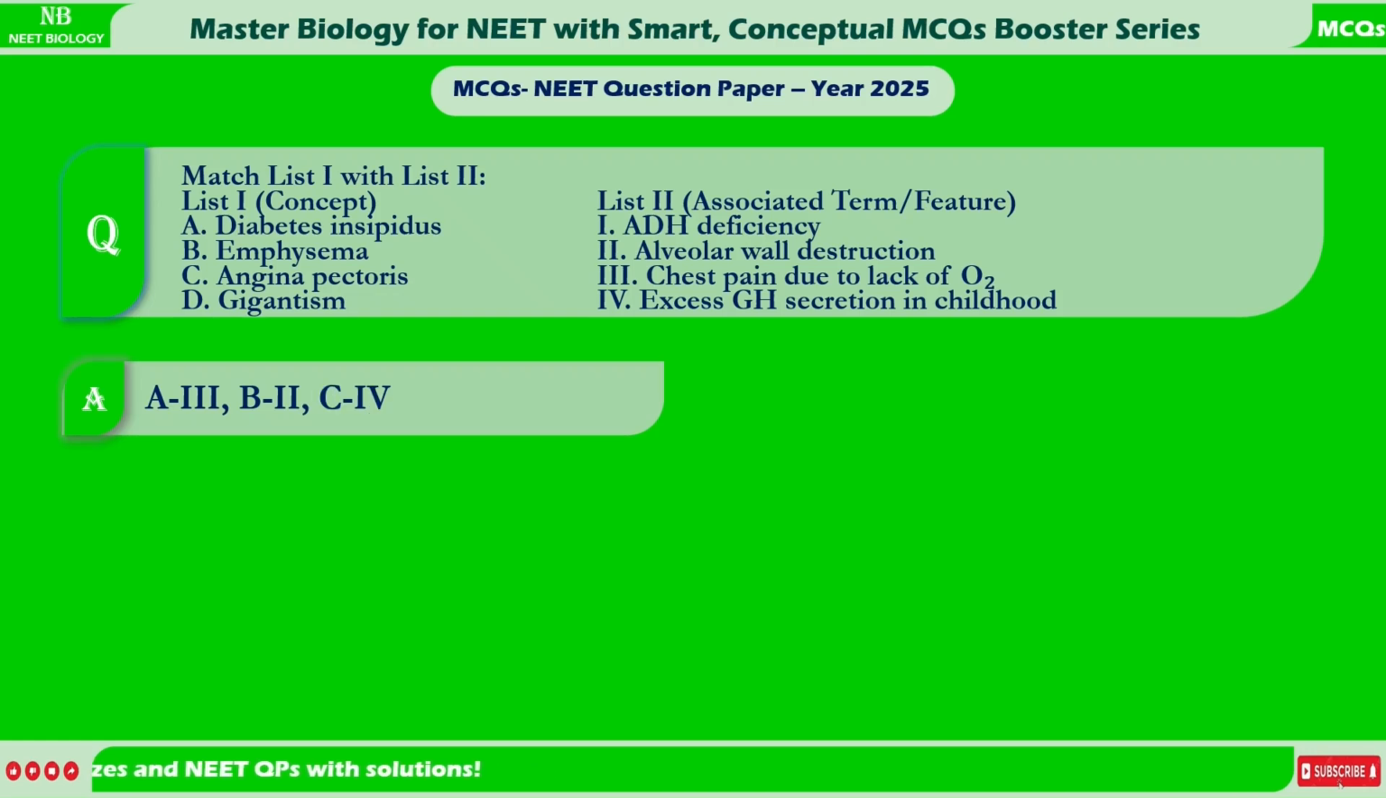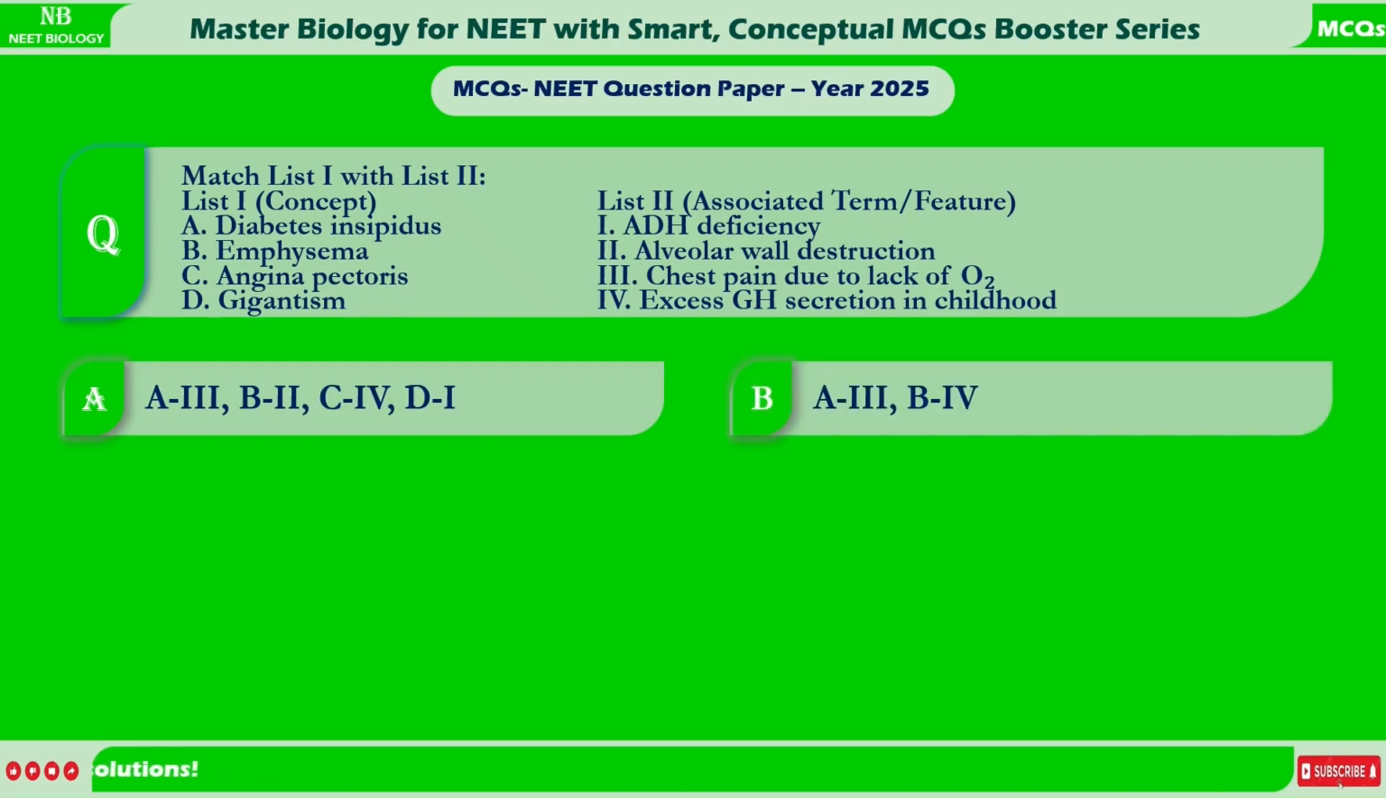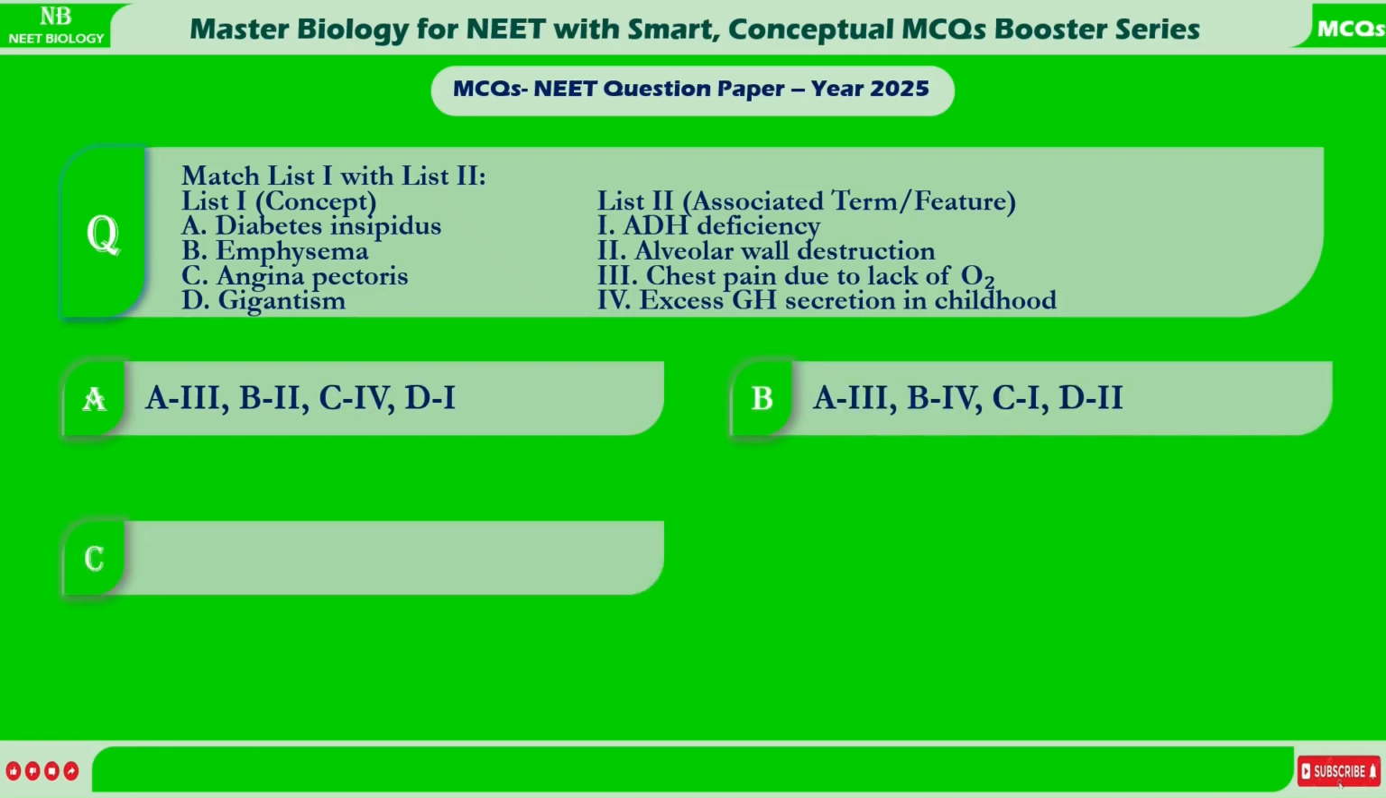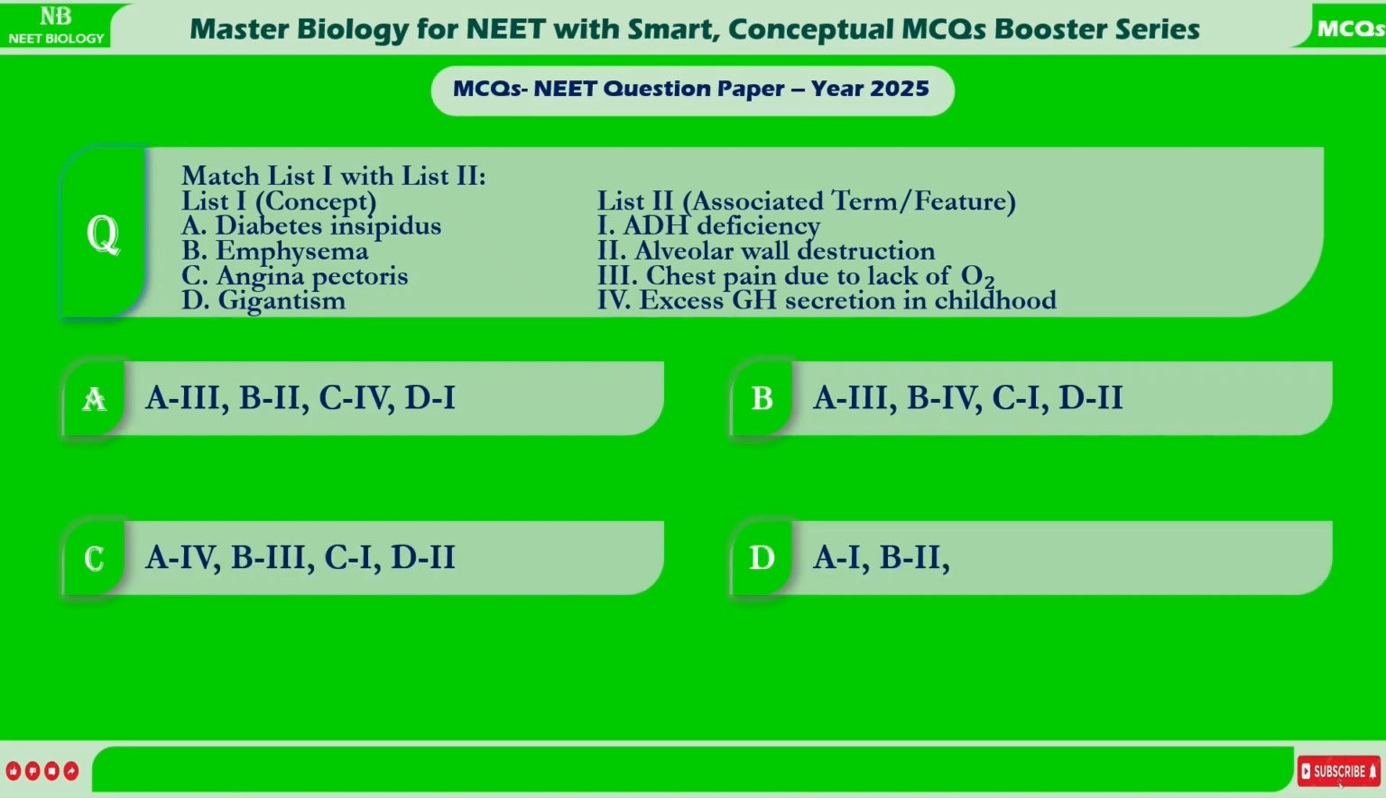A. A3, B2, C4, D1. B. A3, B4, C1, D2. C. A4, B3, C1, D2. D. A1, B2, C3, D4.